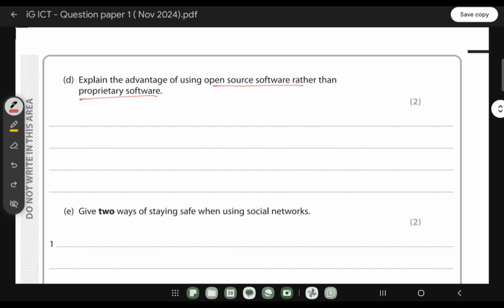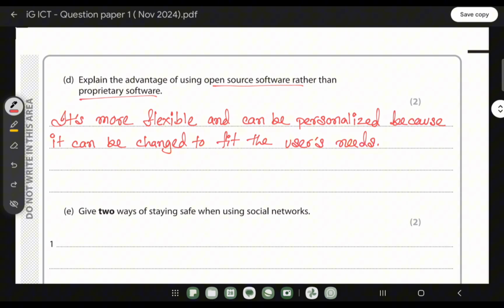So what happens is, when you can see their code, you can download their code as well. So you can modify it and customize it from your own perspective, how you want it. Which means it is more flexible, right? One of the reasons is that it is more flexible because you can download their code and personalize it based on your preference. So it is more flexible and can be personalized because it can be changed to fit the user's needs, right?